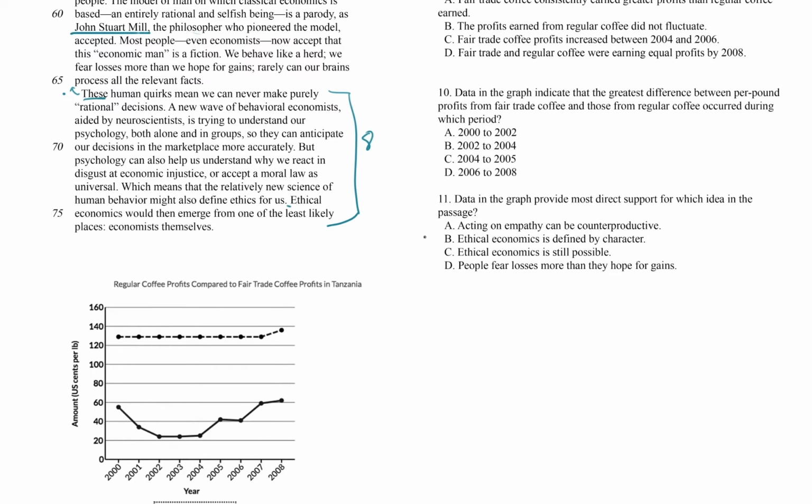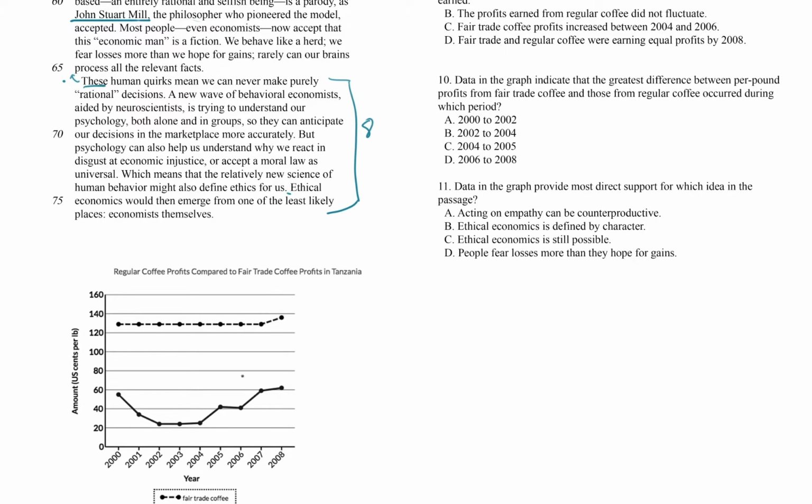Honestly, I think we could solve that one right now. Like, that's just, where's the biggest profit difference between the two varieties of coffee? I think we could solve that one straight away. I barely have to look at it. What is it, 2002 to 2004? Yeah, I mean, that's there. That's like one of the answers. But let's erase that. Save it for later.